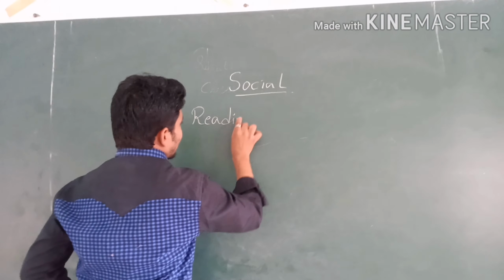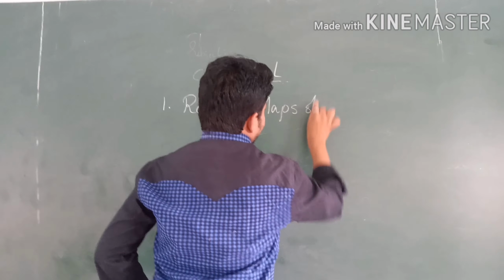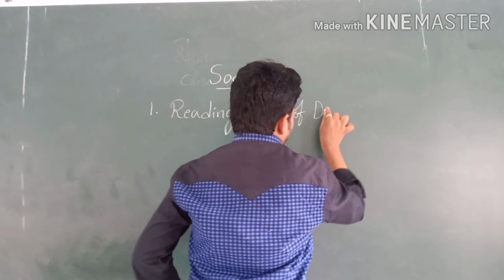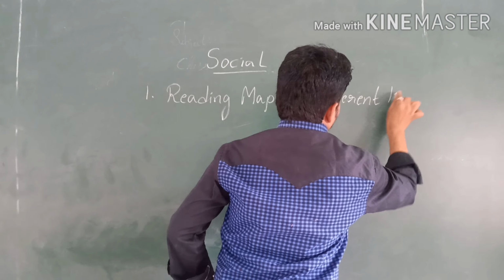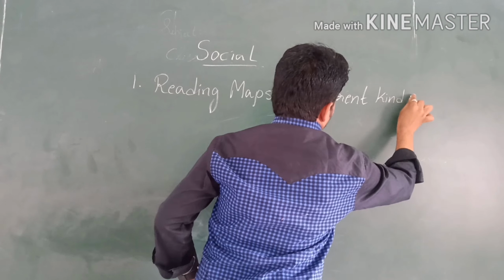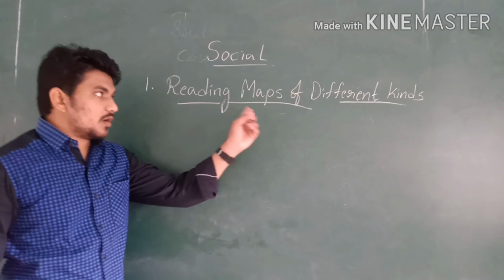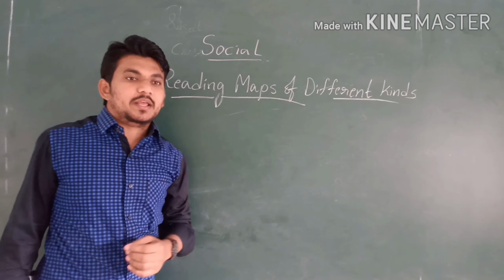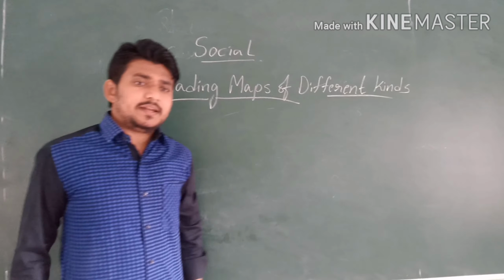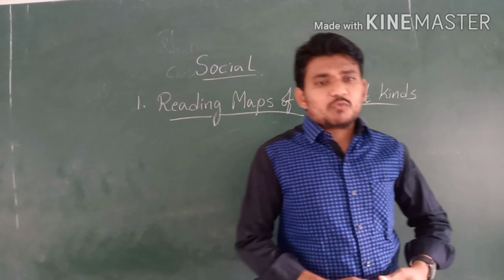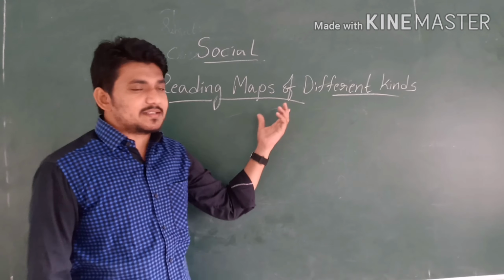Reading maps of different kinds. Once again I am repeating, reading maps of different kinds. You have already studied what a map is and what the types of maps are, in yesterday's and previous classes.